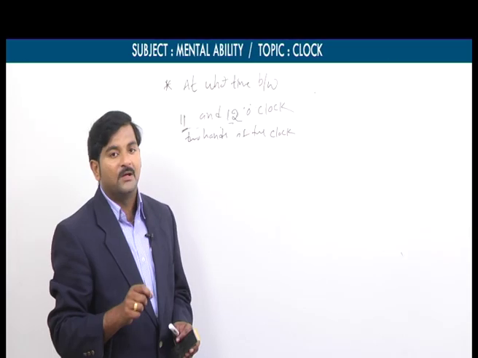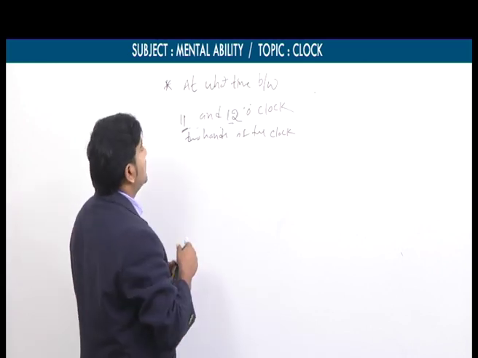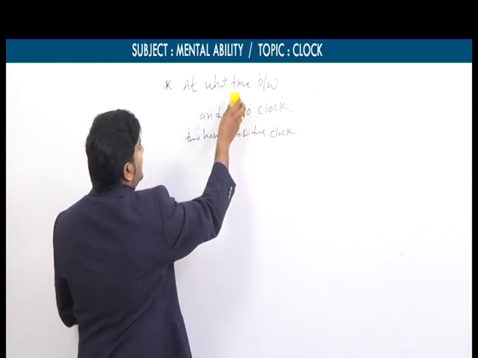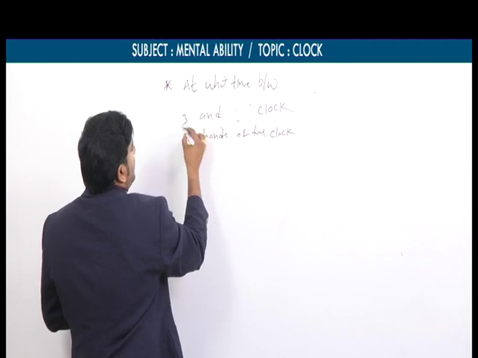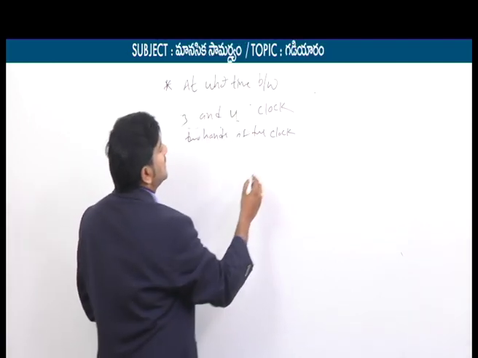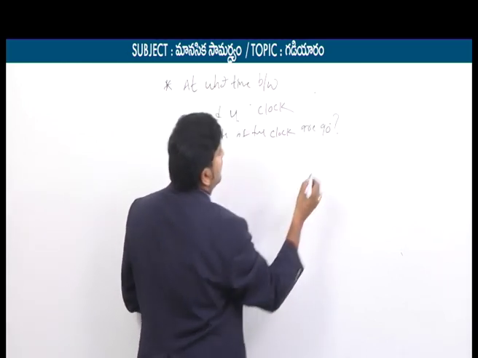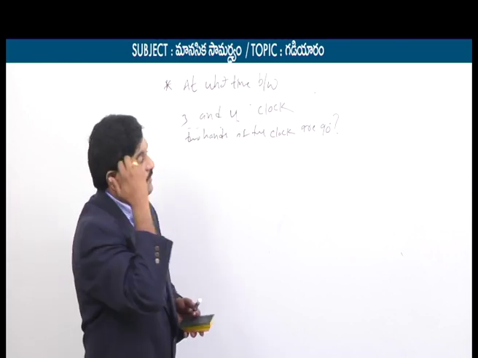For every 1 hour, the 2 hands are perpendicular to each other 2 times. So what does it mean? Now we will discuss this by taking one example. Let's say 3 and 4. At what time between 3 and 4 o'clock are the 2 hands of the clock at 90 degrees, or both hands perpendicular to each other?